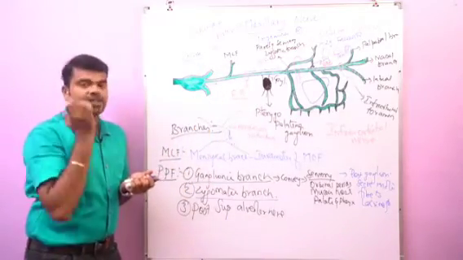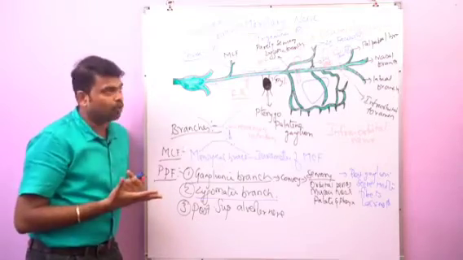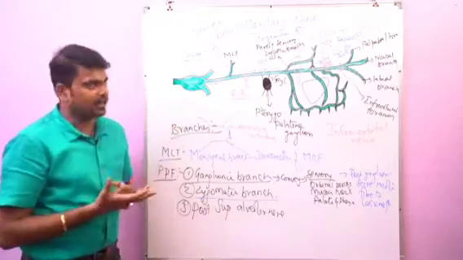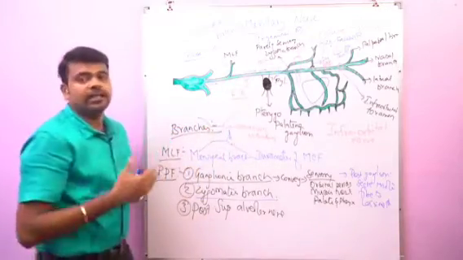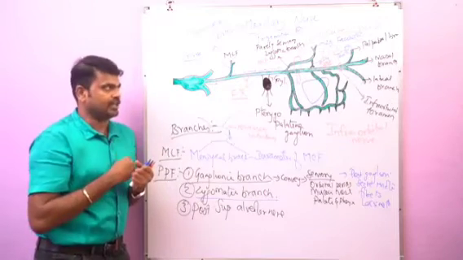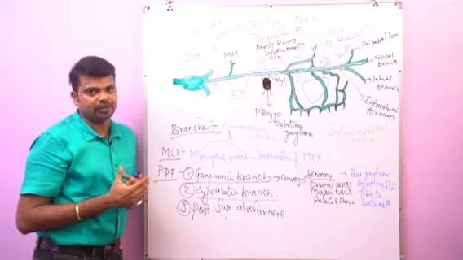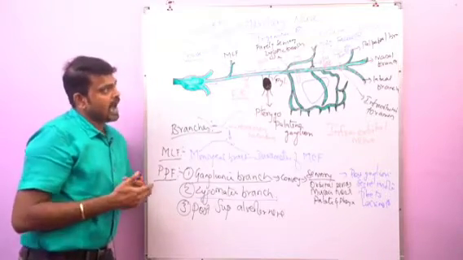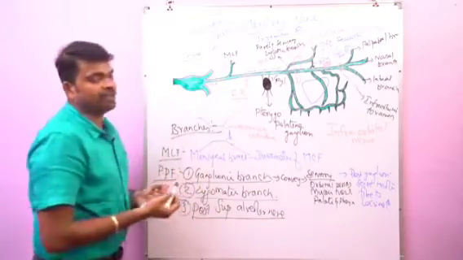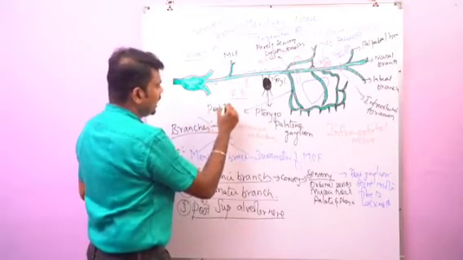The zygomaticofacial nerve reaches the face by passing through a foramen in the zygomatic bone. It supplies the skin over the cheeks, because this is a sensory nerve. Next, the zygomaticotemporal nerve reaches the temporal region and supplies the skin over the temporal region. It also contains secretory motor fibers to the lacrimal gland. And then one more branch, the posterior superior alveolar nerve. So this is the posterior superior alveolar nerve.